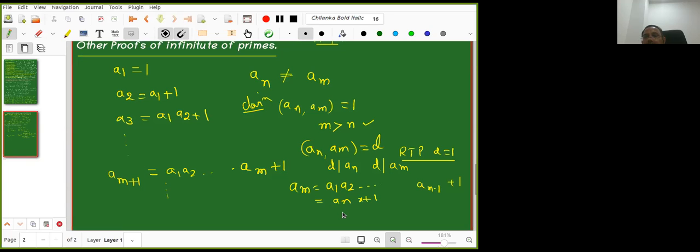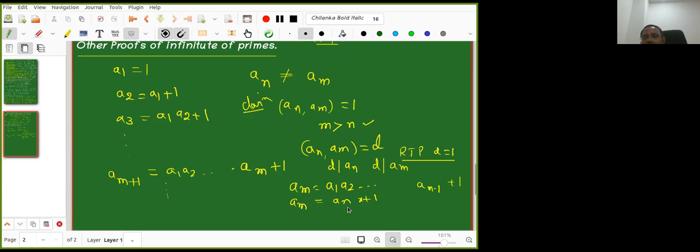Yeah, only one person, because AN is one among them. AN is less than M, so N is less than M. So A1, A2 up to AM minus 1, and AN is one among them. So I have AM is equal to AN into X plus 1.